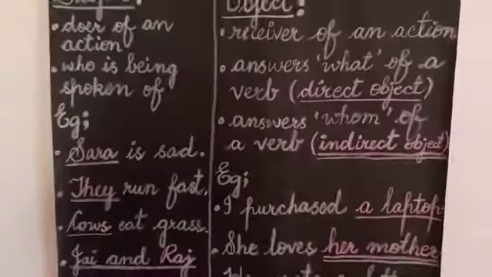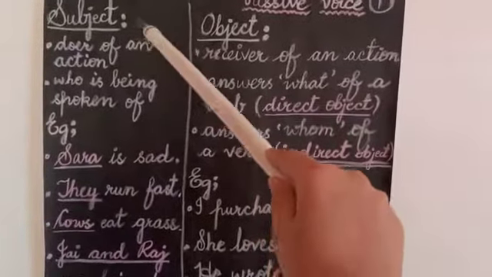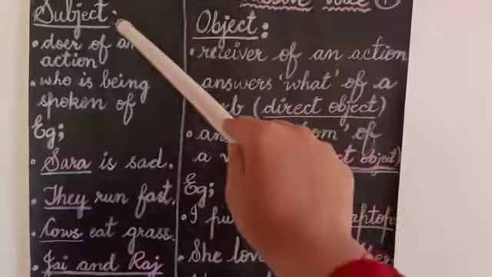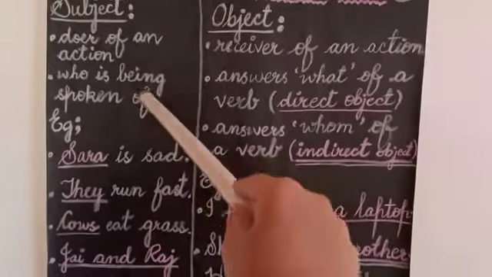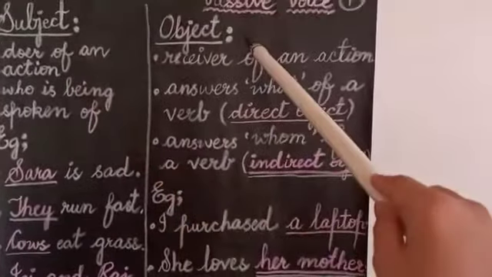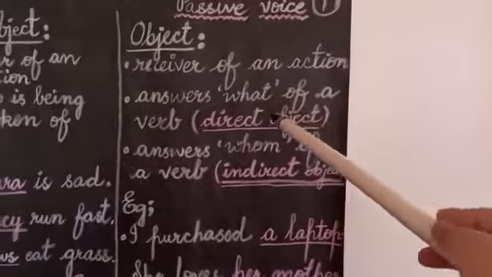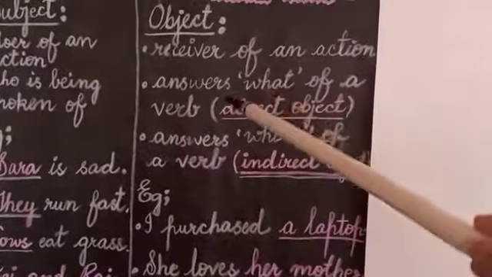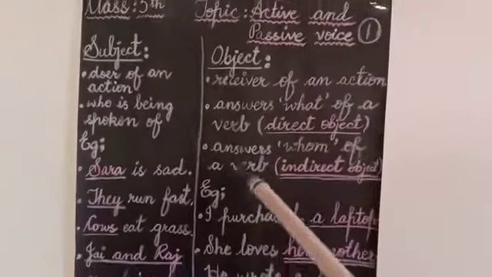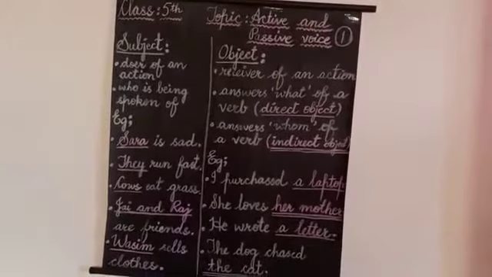So my dear students, today you have learned two important terms, subject and object. Subject is the one who is the doer of an action, the performer of an action, or about whom we are speaking or talking. And object is the receiver of an action. Object is someone or something acted upon, whom or upon what the action is done. Hope my dear students you have learned this subject and object.